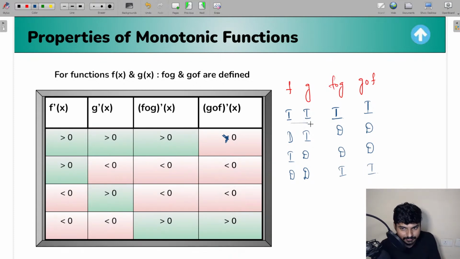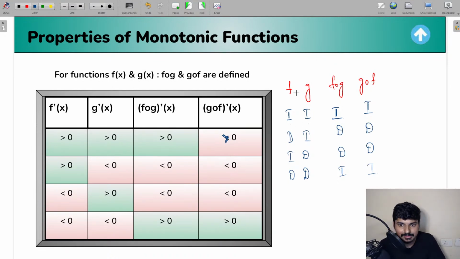So what I do is I remember this in this way. Positive into positive is equal to positive only. So that is why you see when f and g are increasing, f dash and g dash are greater than 0, so f circle g is also increasing, g circle f is also increasing. So you remember in this way: for increasing you keep positive in your mind, for decreasing you keep negative in your mind. Okay, so positive into positive is always positive, so f circle g increasing, g circle f increasing. Negative into positive is always negative, so f circle g decreasing, g circle f decreasing.